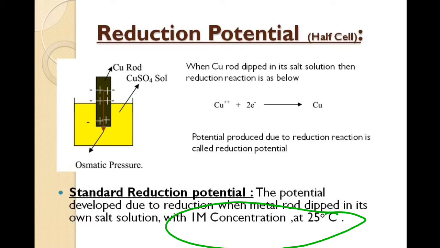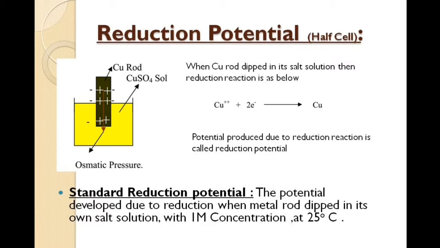Now if the temperature is 25 degrees centigrade and the concentration of the salt solution in this situation, that is CuSO4, is 1 molar, then the potential produced is known as standard reduction potential. So this is all about oxidation and reduction potential for a half cell.